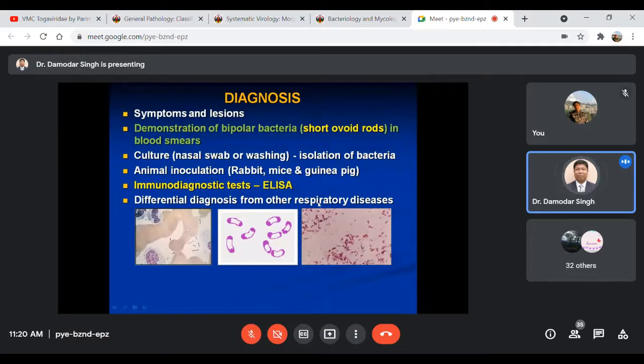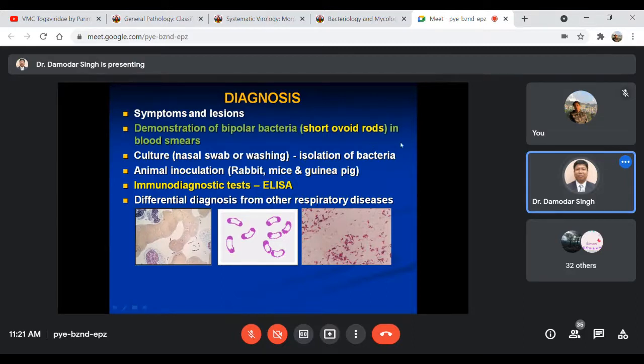Diagnosis is mainly based on the clinical signs and symptoms and the lesions, as we have discussed. You may have some suspicion from the edematous swelling of the neck and brisket region, hanging down as I am showing in the picture. Then you can collect samples from the fluid and demonstrate the very typical structure of this organism, Pasteurella, a bipolar bacterial organism.